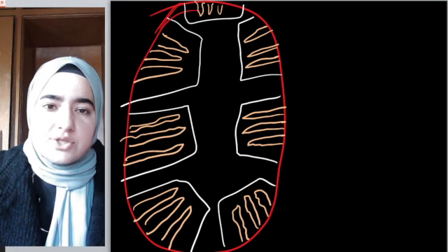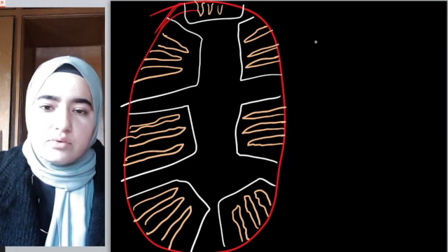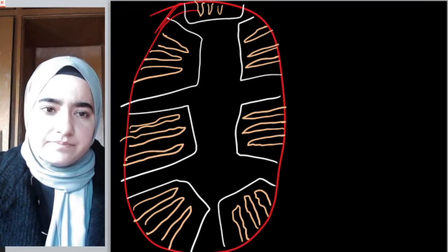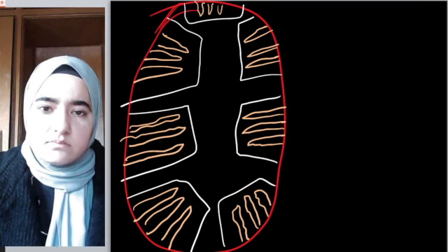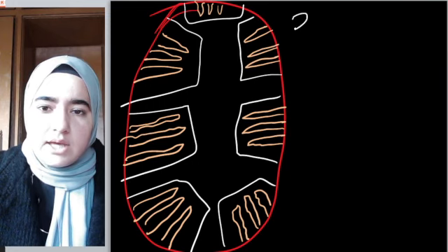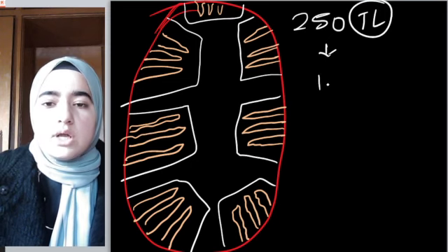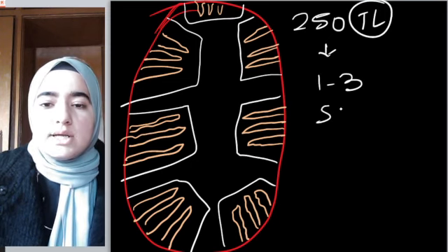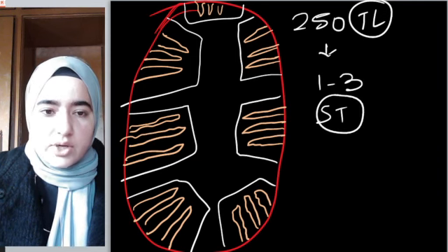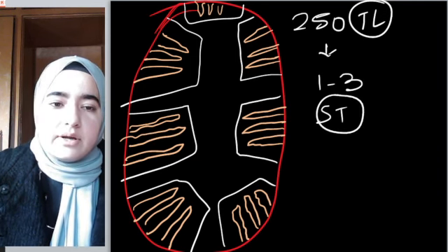That means in general we have 250 testicular lobules, and inside each testicular lobule we have 1 to 3 highly coiled seminiferous tubules. I hope you will remember this.